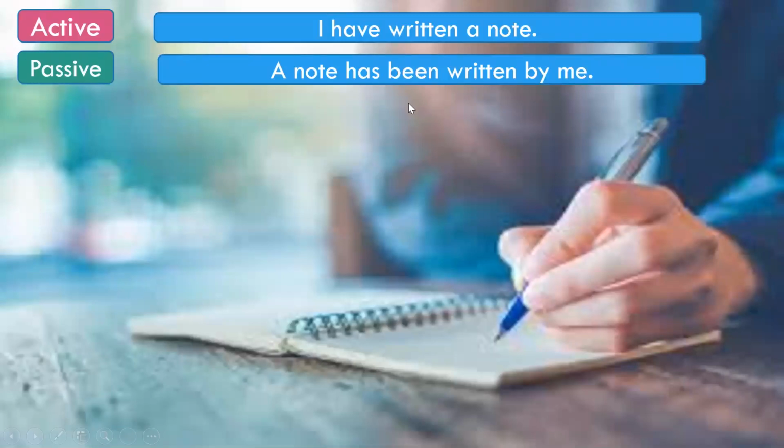In the case of present perfect tense, I have told you that been has to be added in between the auxiliary verb and the third form of the verb. So the object, a note, becomes the subject here. Then I becomes me, because it has to be changed into the passive form. Then by is here, and has been written, because note is singular, so has is the helping verb, and the third form of the verb is written. Perfect answer. A note has been written by me.